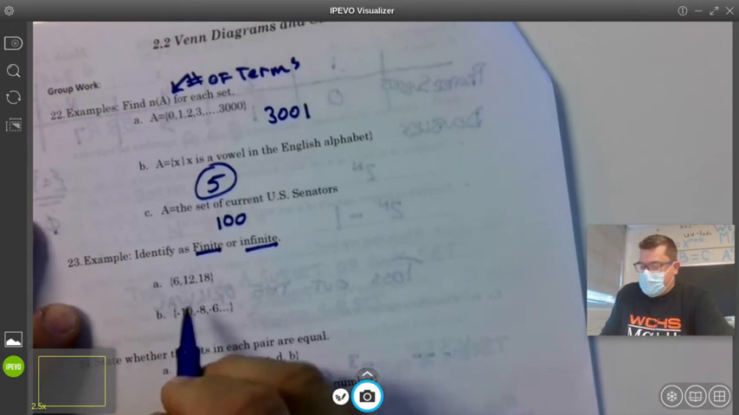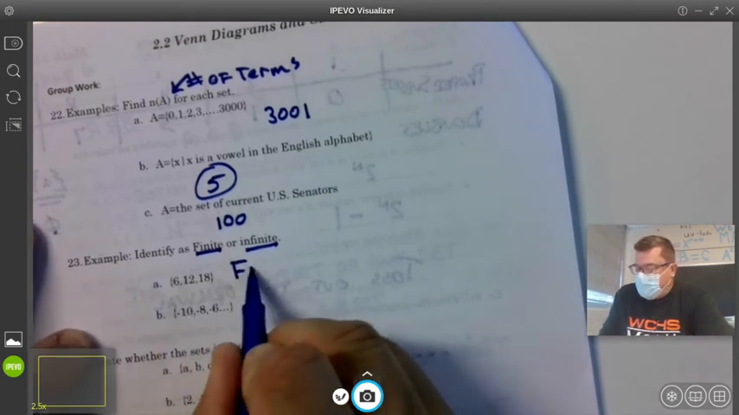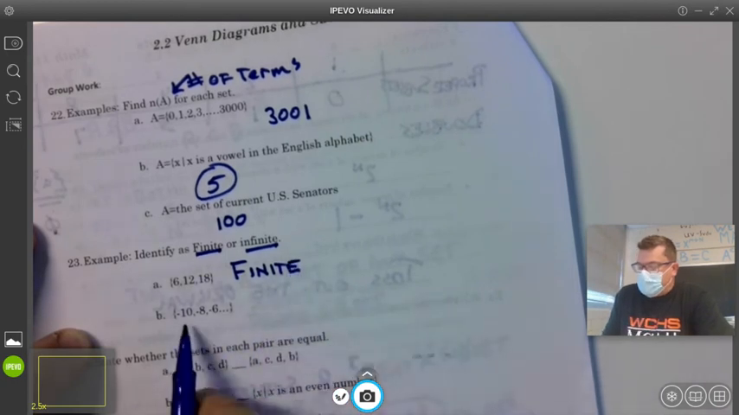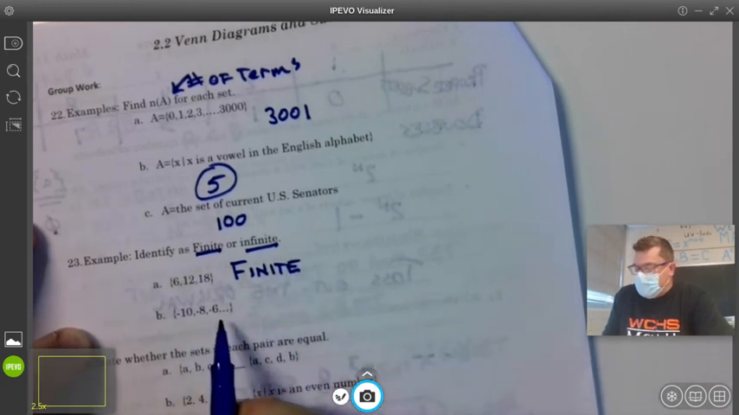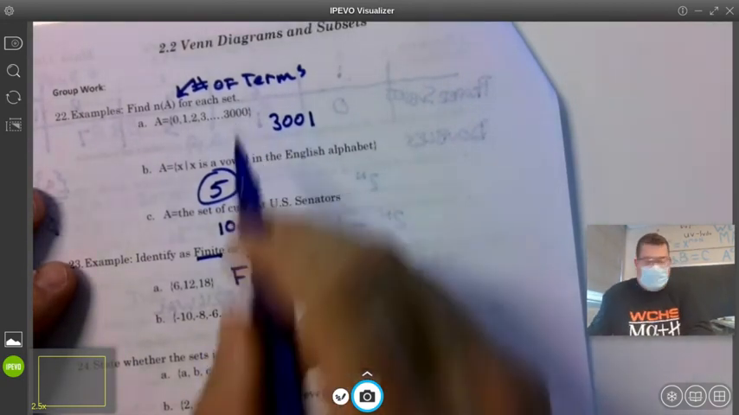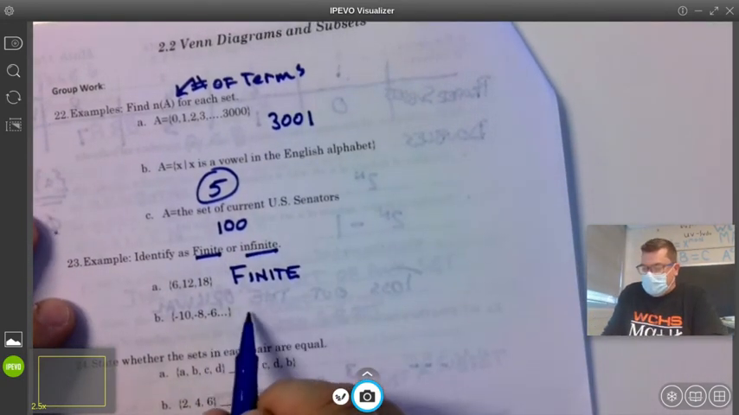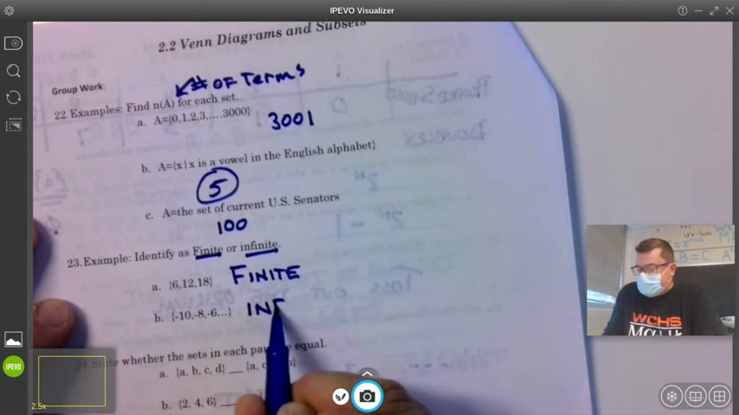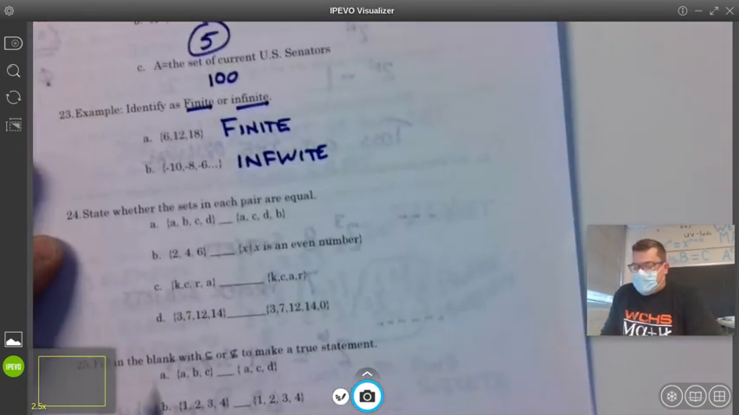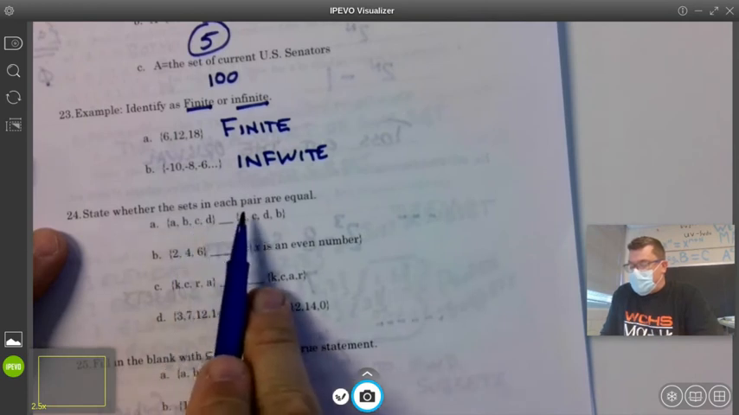So, part A. You can count them. There are 3. Part B, can you count those? Anytime it dots and doesn't finish like this one finished, dot to eternity, that is infinite. So far so good?